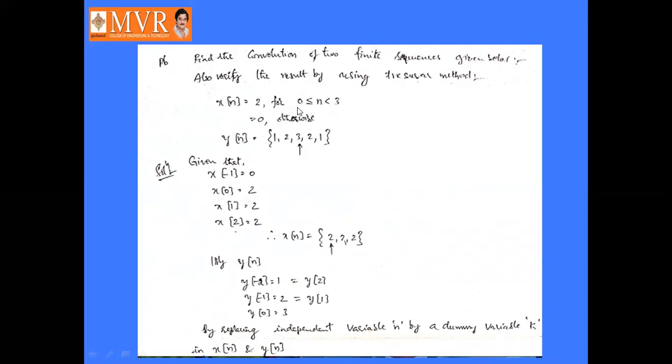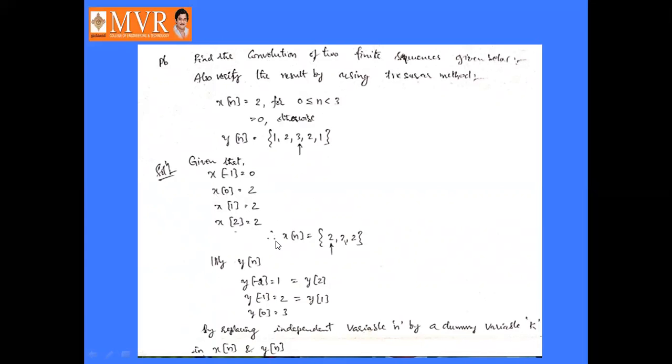If it is minus 1, x of minus 1 is 0, since it is less than 0. Up to 2 its value is 2 only, and below 0 its value is 0. So from this mathematical expression we can write the values of x of n as x of minus 1 equal to 0, x of 0 equal to 2, x of 1 equal to 2, and x of 2 equal to 2.